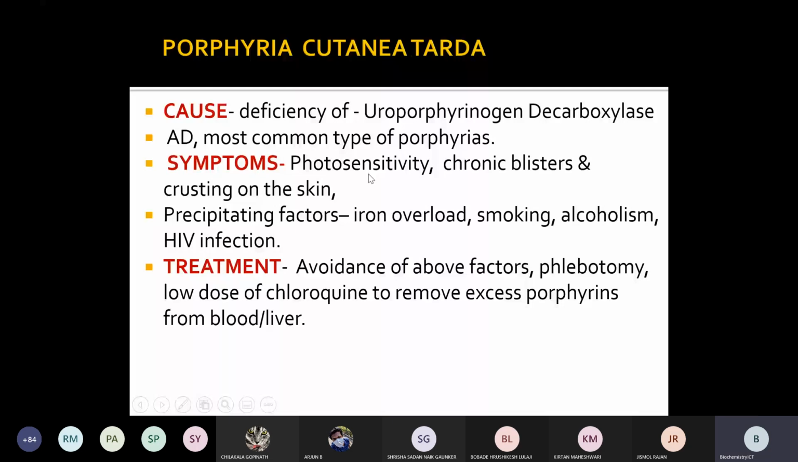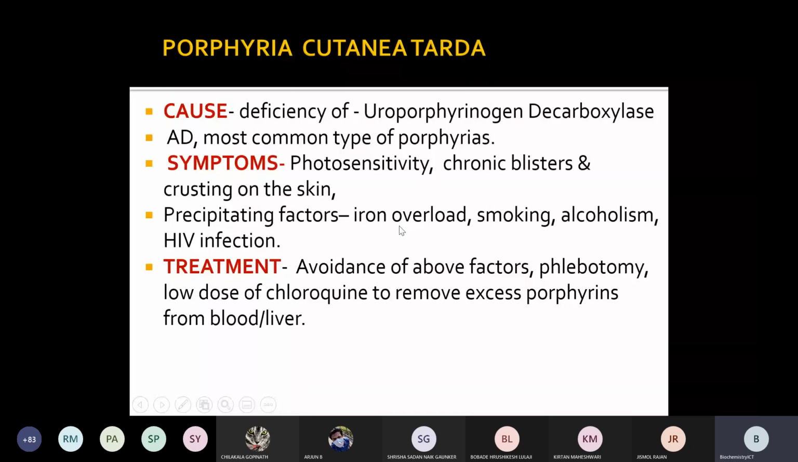So what are the precipitating factors for this? If iron is taken more, that is iron overload, it cannot be utilized further in forming heme. Right? Then smoking, alcoholism, HIV infection, etc. These factors can also trigger porphyria cutanea tarda. What is the treatment? Avoid these, that is smoking, alcohol and excess iron. Excess iron should be avoided.